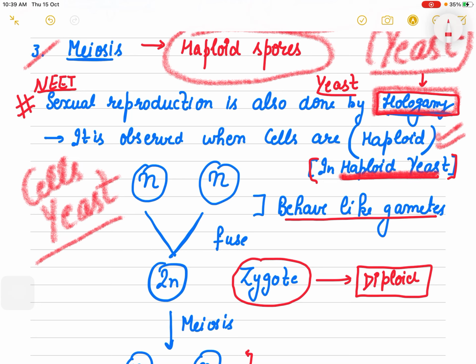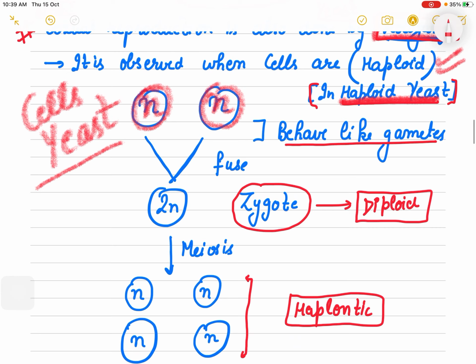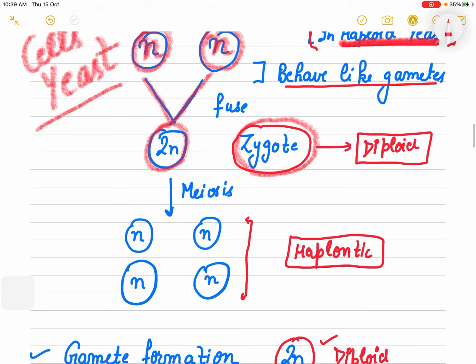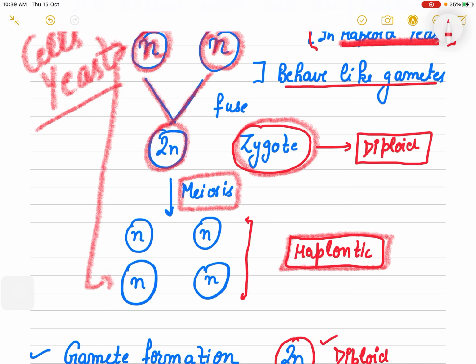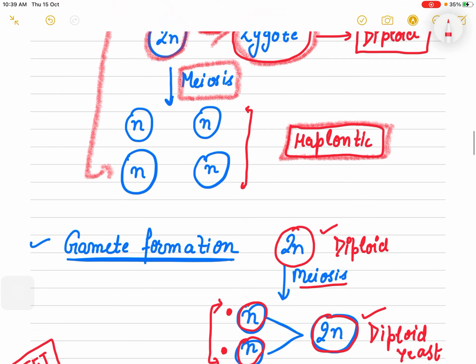So in the haploid yeast, when you have haploid cells, they act like gametes, right? They start behaving like gametes, then they fuse, they form a zygote, then this zygote undergoes meiosis, and finally again haploid cells are formed. So as you can see, in this whole cycle, there is only one step where a diploid structure is formed.